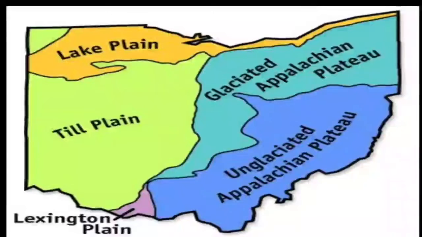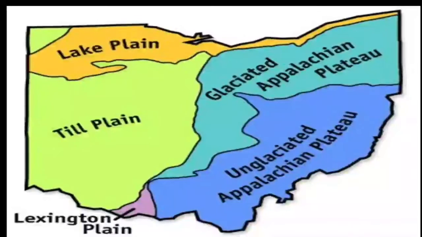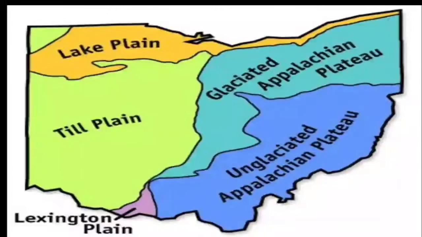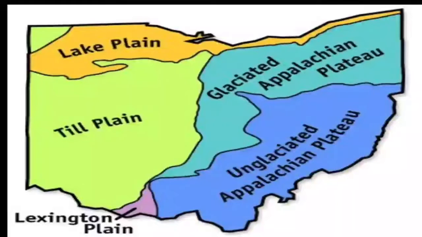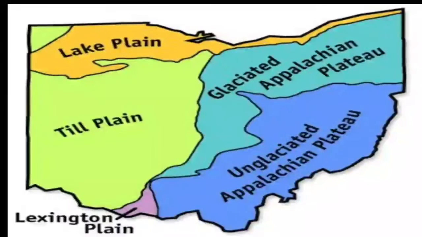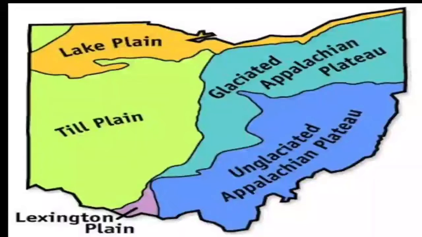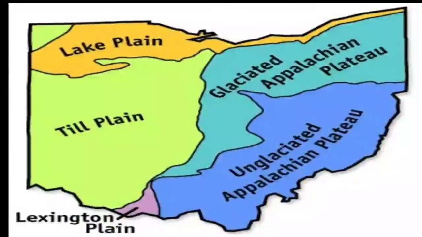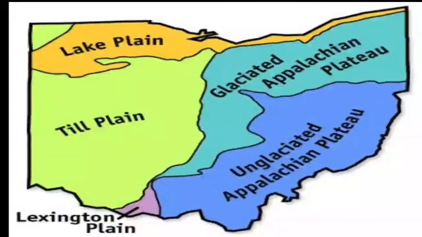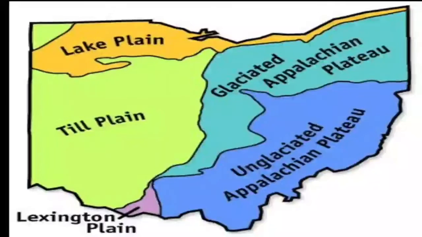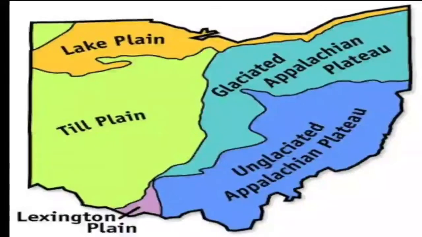So this is the diagram where we can see different types of plain. Lake plain, that is lacustrine plain, till plain, glaciated Appalachian plateau are found between the eastern coast of USA and the Great Lake Plain of USA.